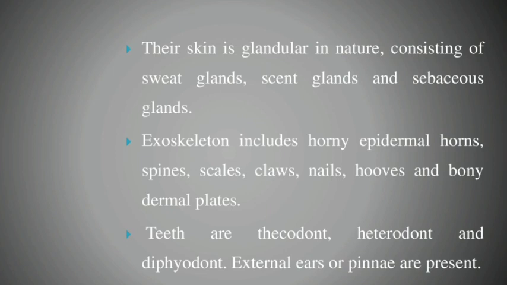Can you understand? What is thecodont? Thecodont means the tooth is embedded in a socket of bone. Heterodont means four types of teeth: incisors, canines, premolars, and molars. What is diphyodont? Diphyodont means two sets: the temporary milk teeth are replaced by the permanent teeth. Mammals also have external ears, or pinna, present.